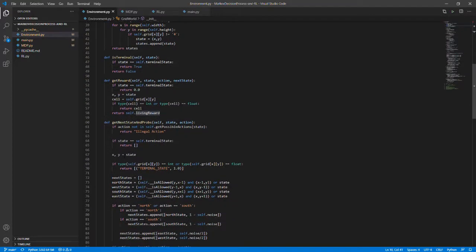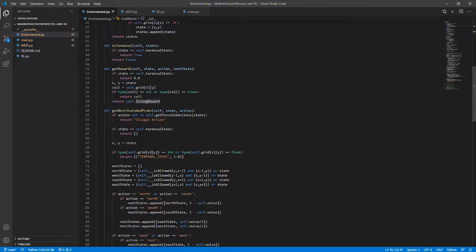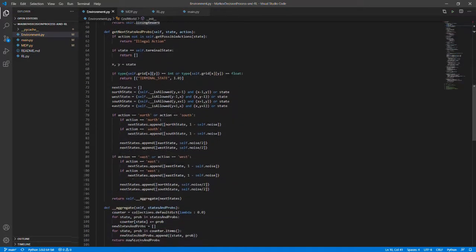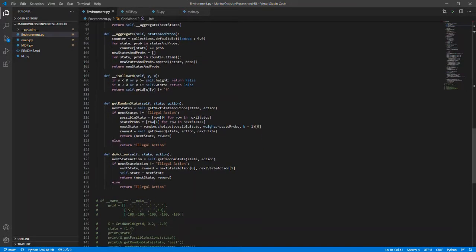Get transition states and probabilities: given a state and action, what are the possible next states and their probabilities. And get random next state: given a state and action, getting one random next state. The difference between these two functions is that one returns all possible states with their probabilities, and the other returns one next possible state with reward. Do action actually moves the agent from one state to another.